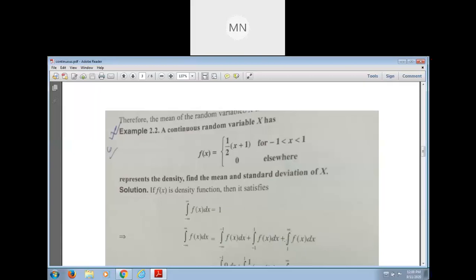We just use the properties of definite integral. If we consider an interval AB, and C is any point between A and B, then the integration of A to B f of x dx is the integration of A to C f of x dx plus the integration of C to B f of x dx. This is the property of definite integral, and here we use that property.